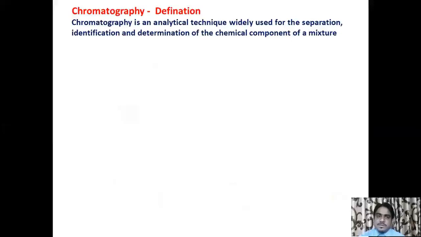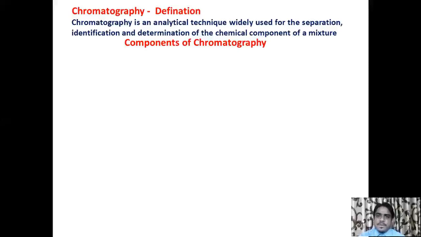Definition of chromatography. Chromatography is an analytical technique widely used for separation, identification, and determination of chemical components of a mixture. So the main aim or objective of chromatography is separation, identification, and determination of chemical components of a mixture. So, it is a very useful technique.